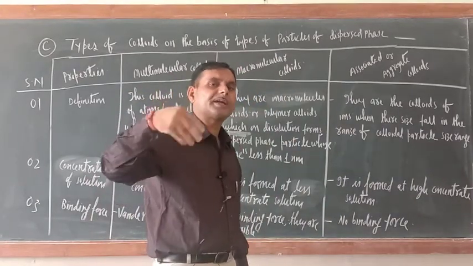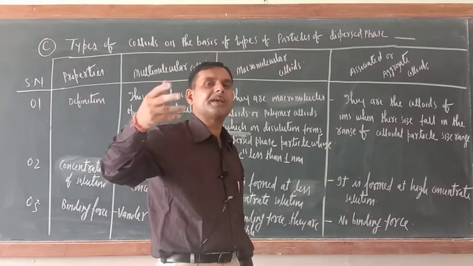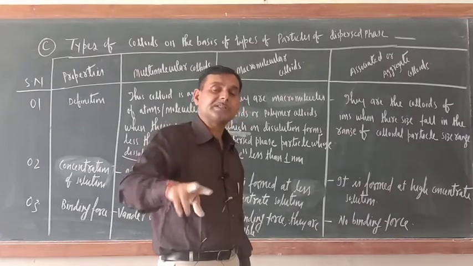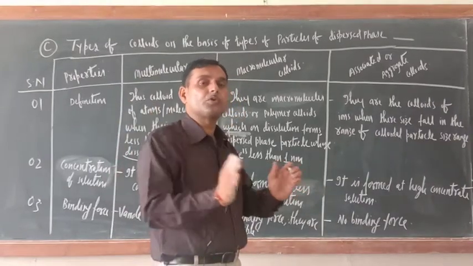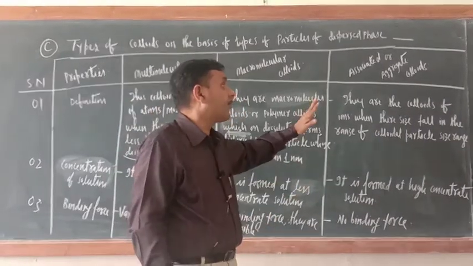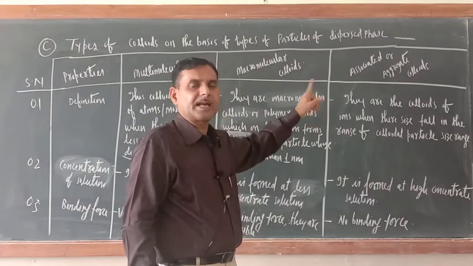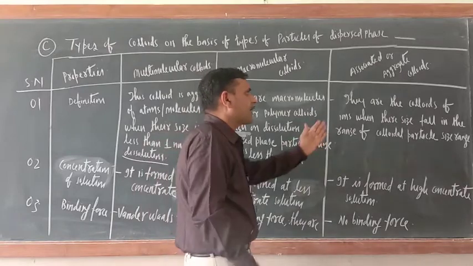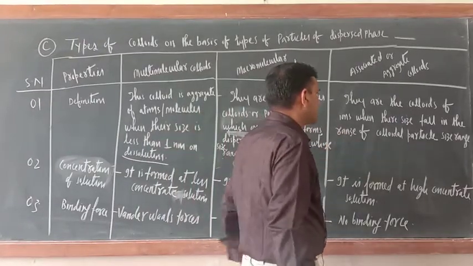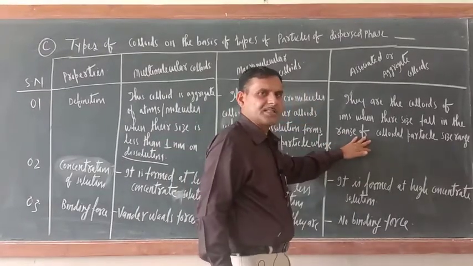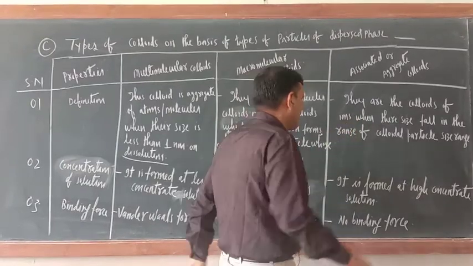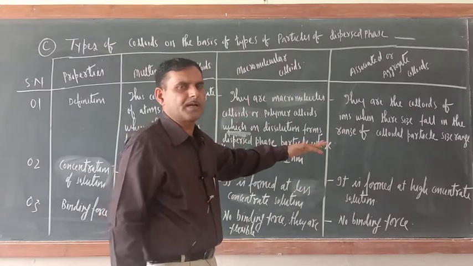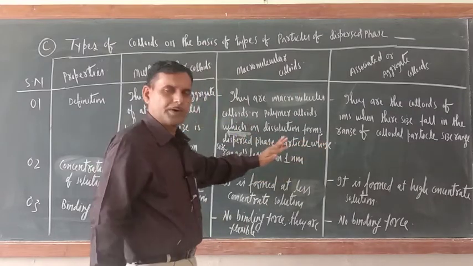But at higher concentration, the same ions come close to each other and form associated colloids or aggregate colloids. Those colloids are also known as micelles. Here you can write, they form micelle. I will teach you micelles separately, so don't mess up here.